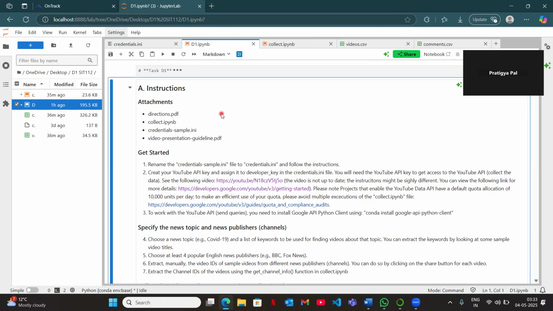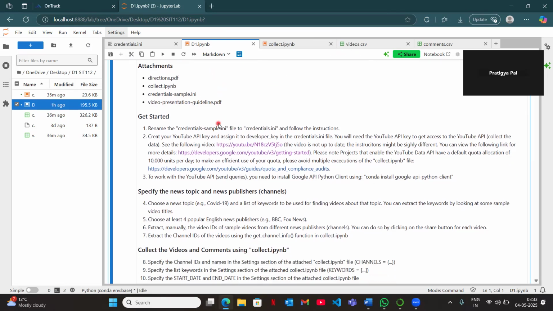In this task, I had to choose a news topic on which the videos will be, and some list of keywords to be used for finding videos on that topic. So I've chosen the Russia and Ukrainian war as my topic, as I've found a lot of content online for that, and the keywords were also easier.